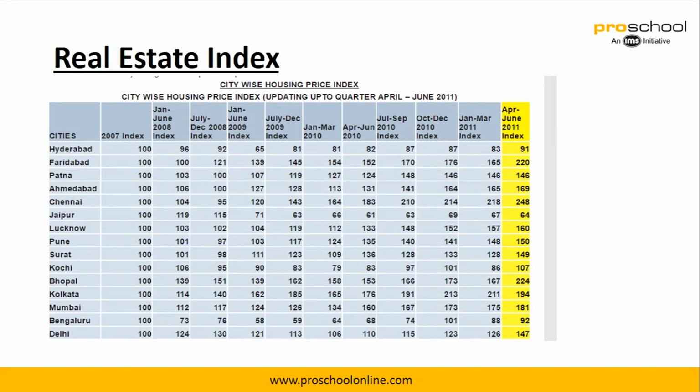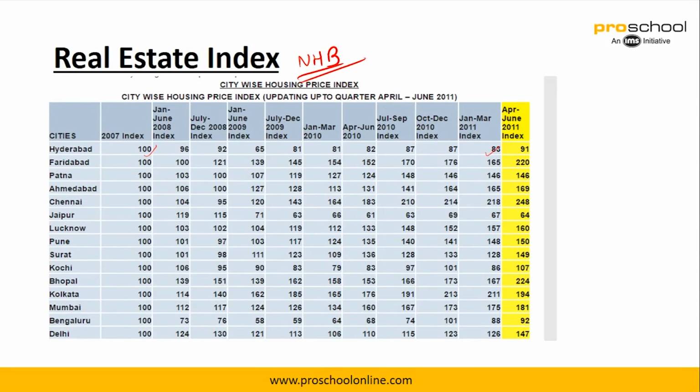A real estate index which is available in the Indian markets is given by NHB. It basically gives you an index as to how the prices have been moving year on year. So for example, in 2007 the index was at 100, and by 2011 it has come to 83 in case of Hyderabad.